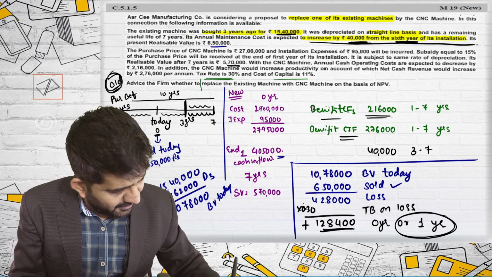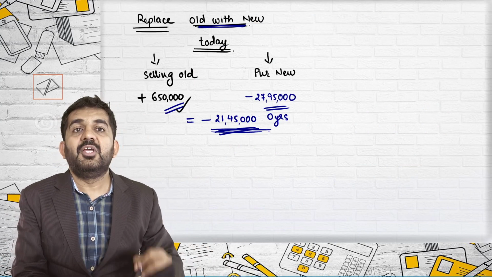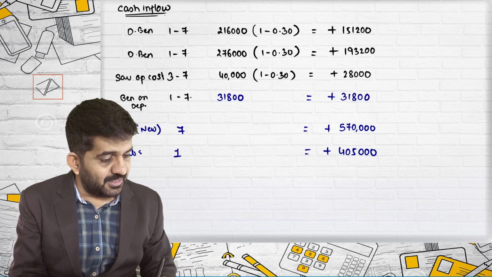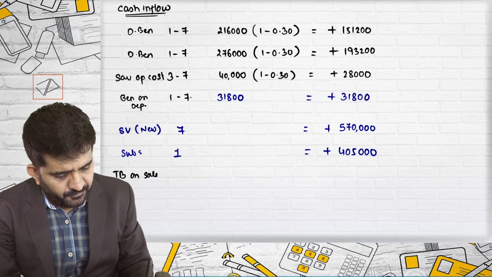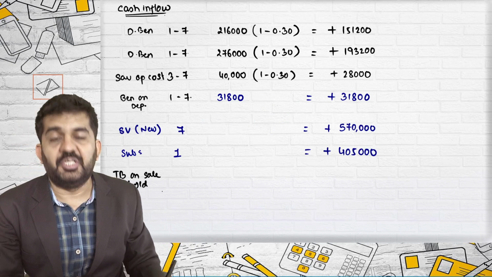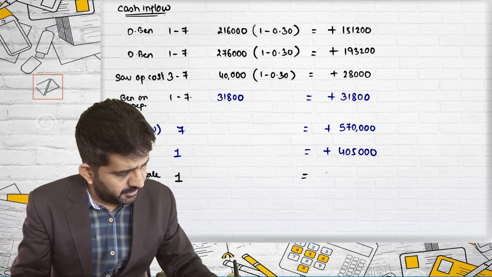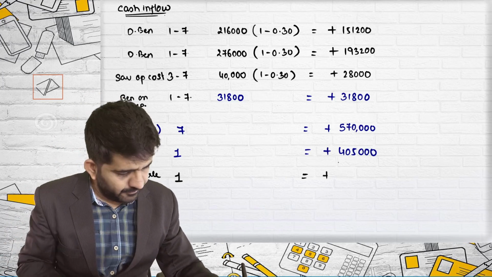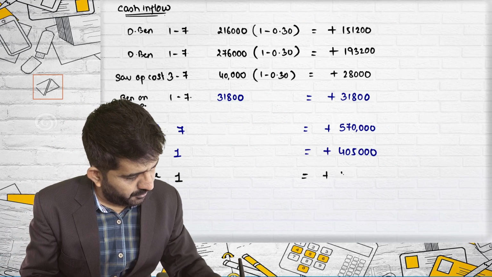Sir, this net realizable value is not cash inflow. We have already considered it over here. What we are considering right now is a tax benefit on sale of old machine, which I am assuming is at the end of first year. So this will be plus tax benefit of 128,400.